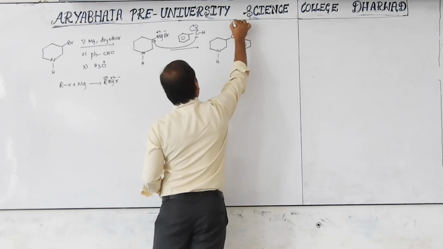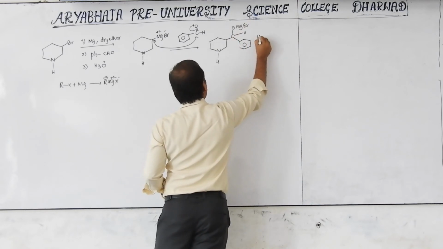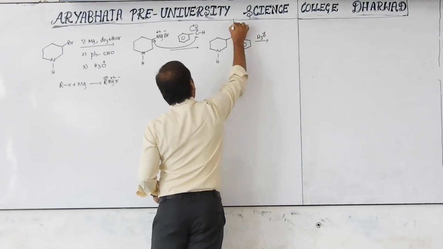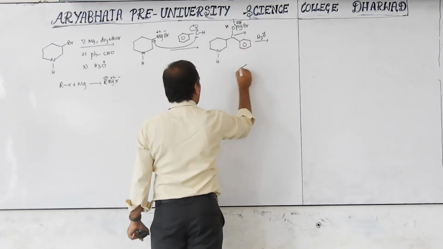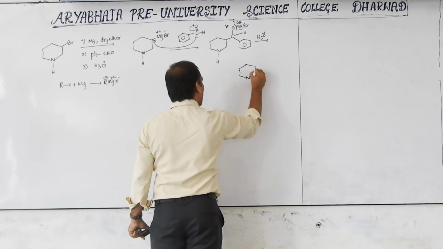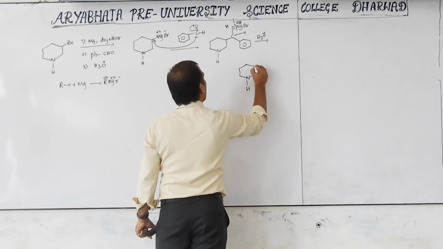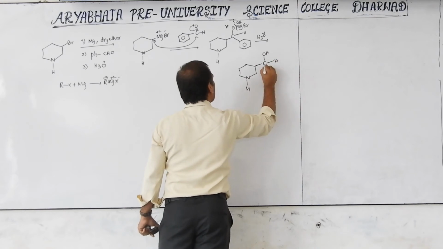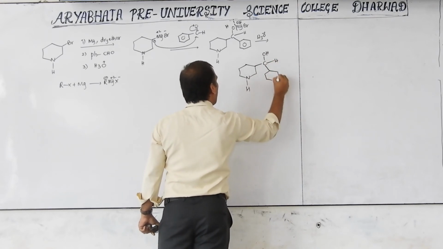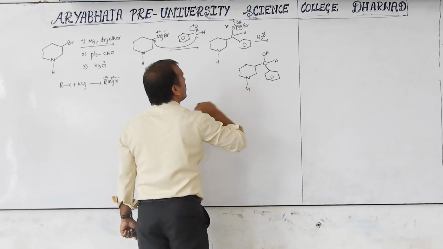Next, on hydrolysis, the third step here, hydrolysis will add H and OH. Then you will get OH and H here, and this is the benzene.